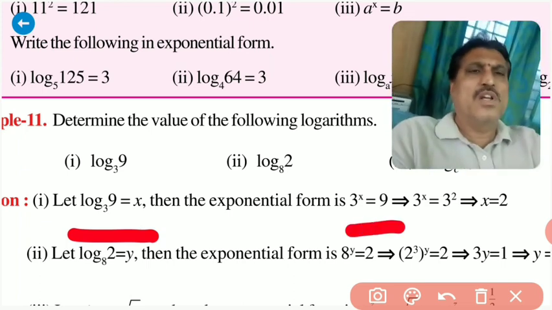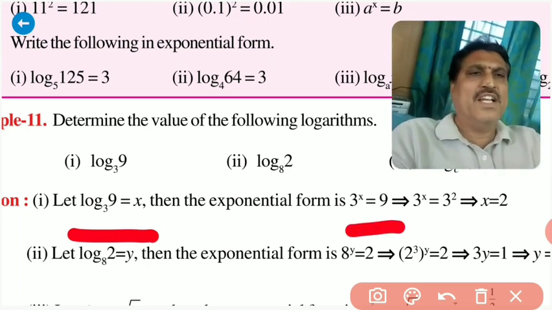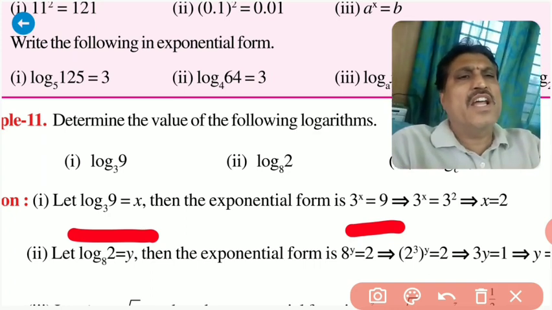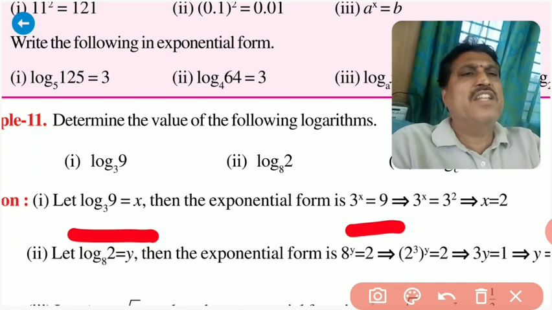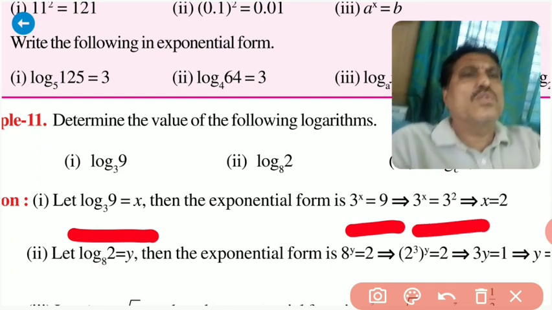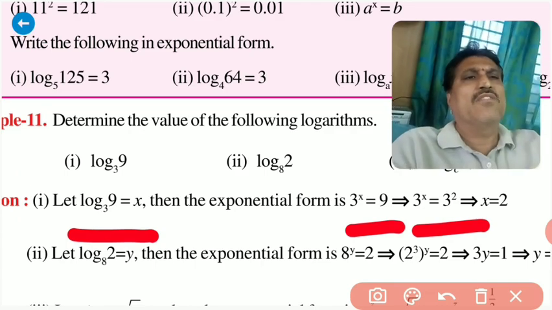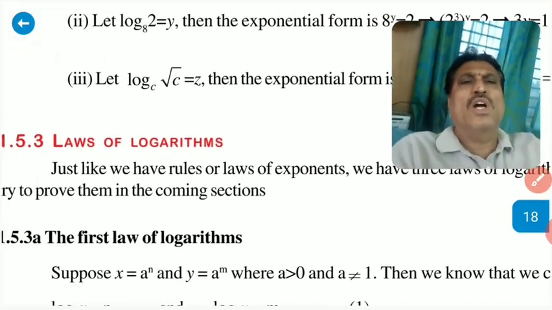Now we know the rule: if bases are equal, we can equate the powers. So we have to convert this 9 into base 3. 9 can be written as 3 squared. So 3 power x is equal to 3 squared. Here bases are equal, so we can write x is equal to 2. Likewise, you have to follow.